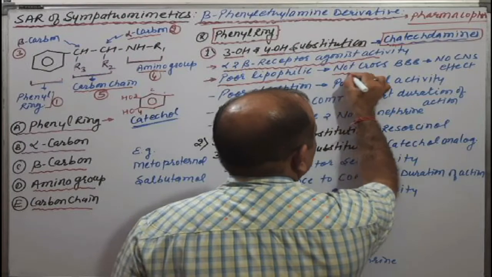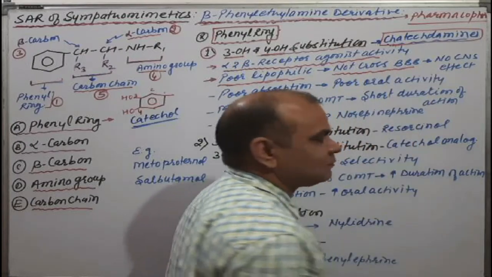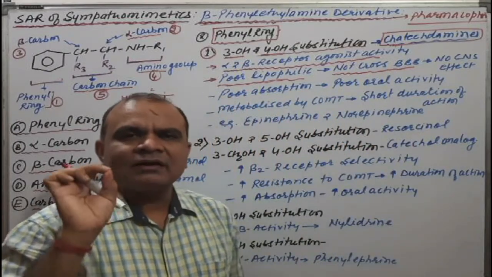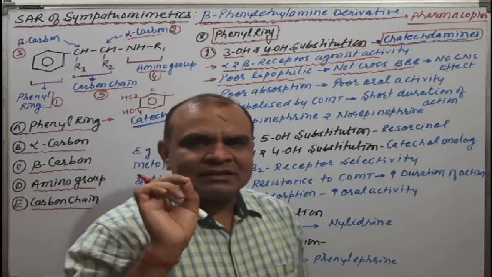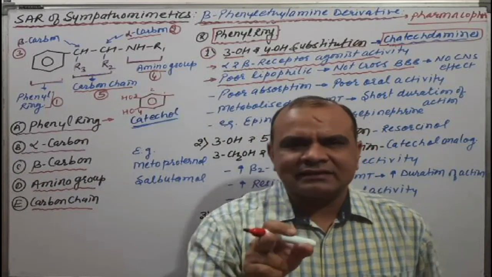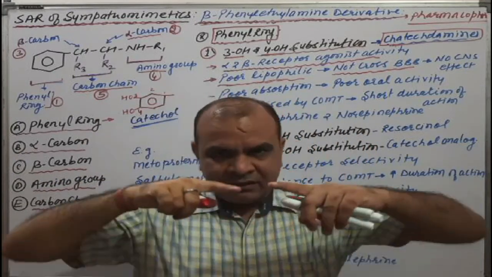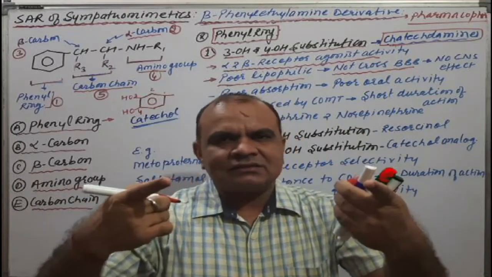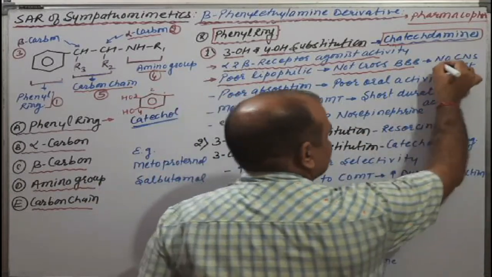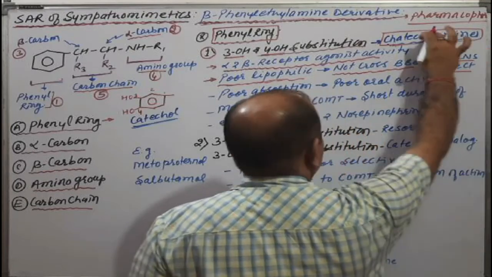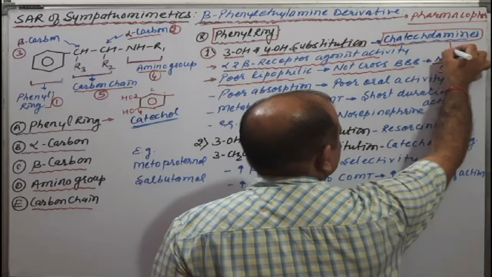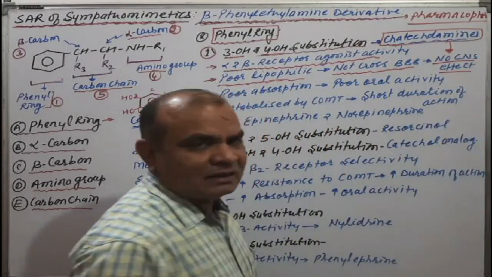Means they do not cross triple B. Triple B means blood brain barrier, that is around the CNS. It means there will be no entry into the CNS, which results in no CNS effect. Means catecholamines have no CNS effect. I think it will be clear.